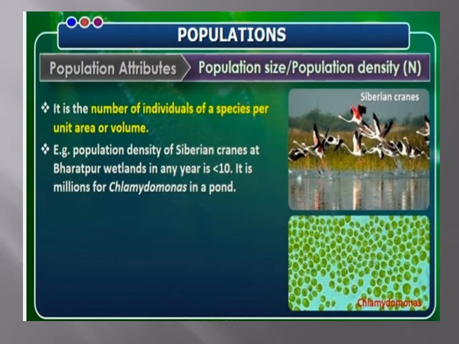Population size. The size of a population tells about its status in the habitat. Different types of ecological processes in a population, such as the outcome of competition with another species, the impact of predators or the effect of pesticide application, are always evaluated in terms of any change in the population size. The size in nature could be as low as less than 10 Siberian cranes in Bharatpur wetland in a year, or go into millions of Chlamydomonas in a pond.